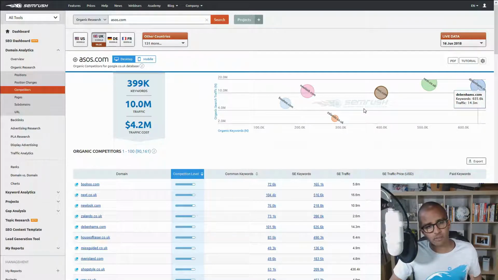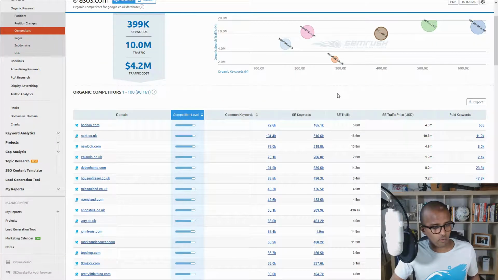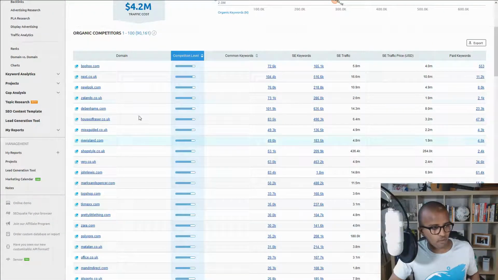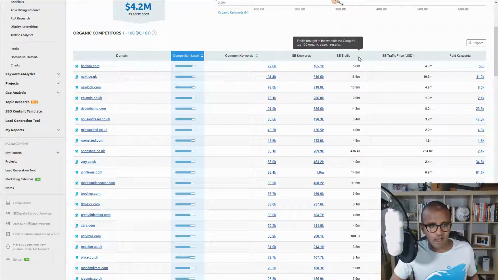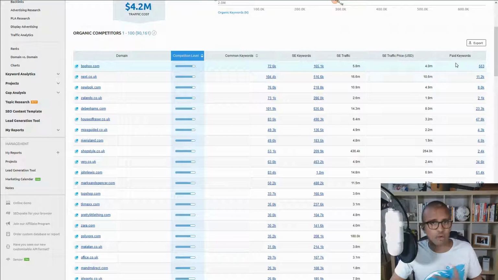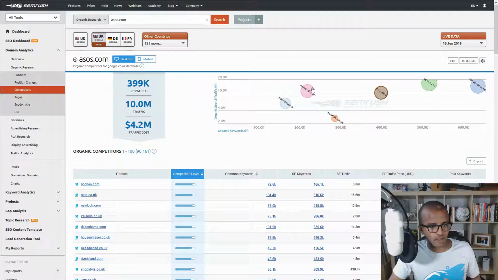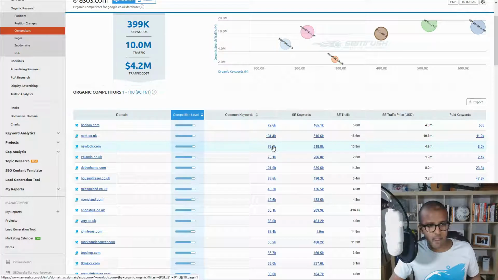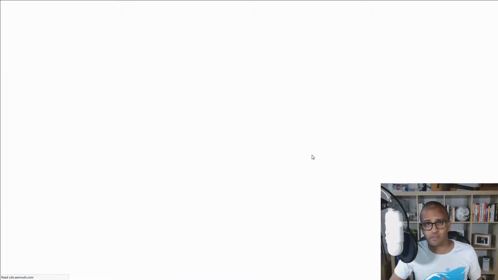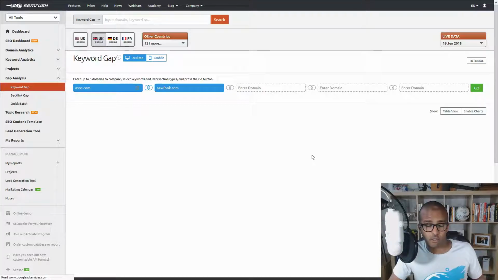But I just thought, it's interesting: New Look has fewer keywords, but they attract the same traffic as ASOS. Why is that? Well, you can look into it deeper. If we scroll down, you can see all the competitors on the left-hand side, the competition level, the number of common keywords, the search engine keywords, top 100, the approximate traffic and paid keywords. So much data, it's overwhelming. But as I said, I want to look at New Look. Let's have a look at the common keywords. Apparently there are 76,000 common keywords for New Look and ASOS, which is interesting.